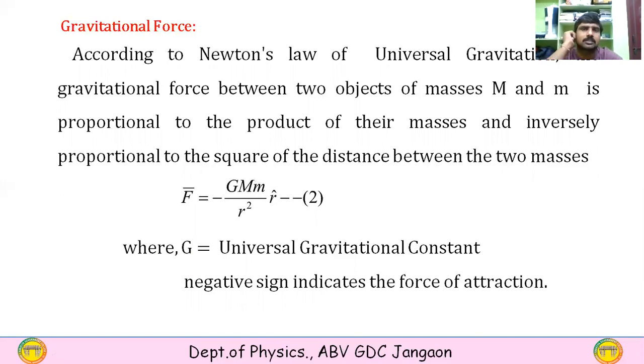According to Newton's law of universal gravitation, the gravitational force between two objects of mass capital M and small m is proportional to the product of their masses and inversely proportional to the square of the distance between the two masses. We can express that mathematically as capital F equals minus G capital M into small m by r square into r cap, where G is the universal gravitational constant. The negative sign indicates, as I said before, the force is an attractive force.